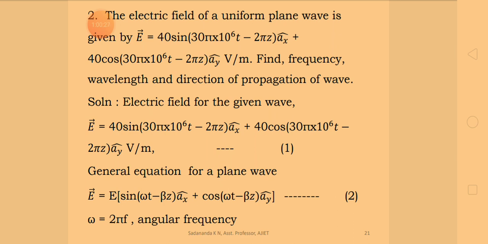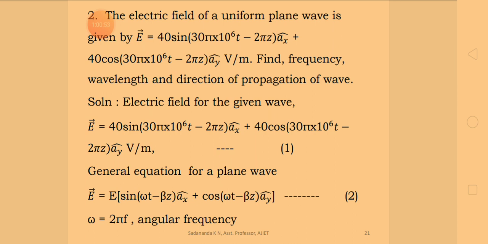Now the general equation for a plane wave, the electric vector of that wave, is E equal to E naught sine of omega t minus beta z ax cap plus cos of omega t minus beta z ay cap. This equation we have recently used for the discussion of the polarization of a plane wave.